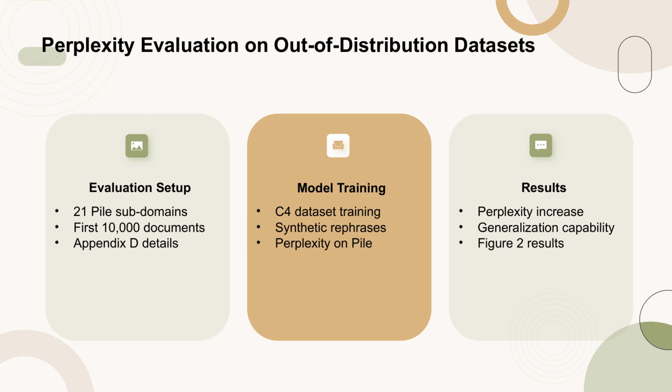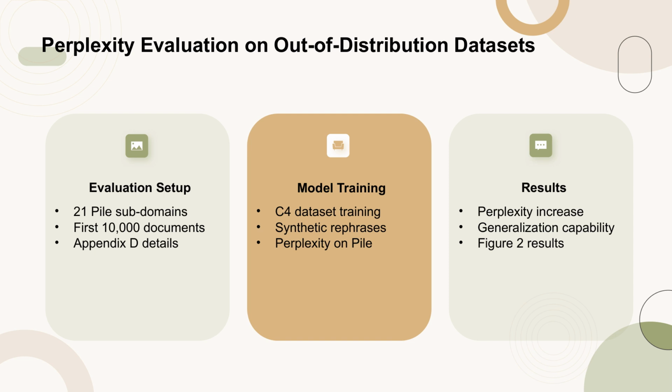In this section, we discuss the perplexity evaluation of the pre-trained model on out-of-distribution datasets. The evaluation is conducted on 21 subdomains of the Pile dataset, each consisting of the first 10,000 documents from their respective domains. Additional details about the evaluation process can be found in Appendix D. The models evaluated were either trained on the C4 dataset or a stylistic rephrase of it. It's important to note that the perplexity is evaluated on the Pile dataset rather than C4. This choice results in a small increase in perplexity on the C4 validation set, less than 1 perplexity.